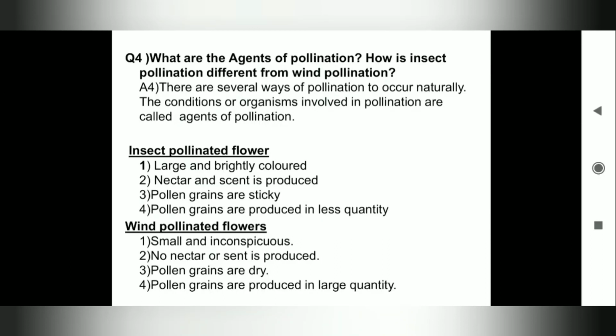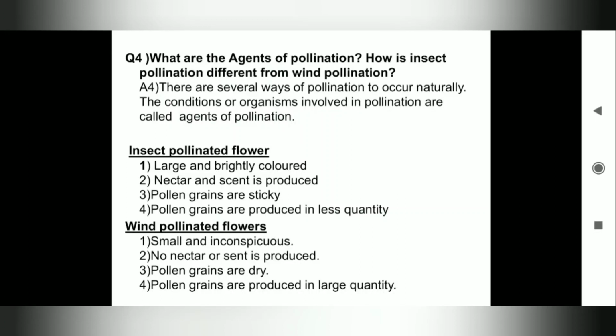What are the agents of pollination? How is insect pollination different from wind pollination? There are several ways of pollination to occur naturally. The conditions or organisms involved in pollination are called agents of pollination.